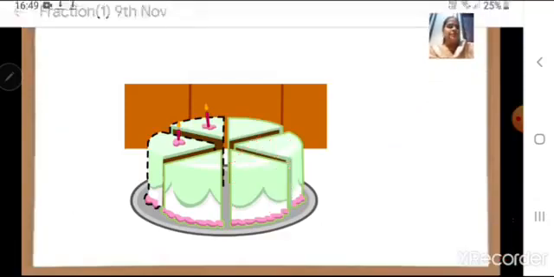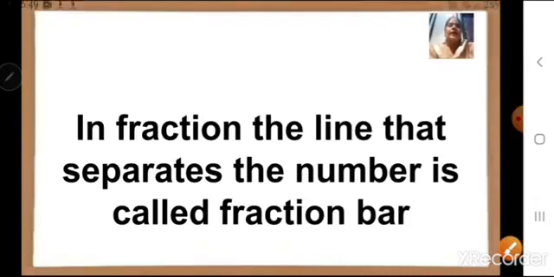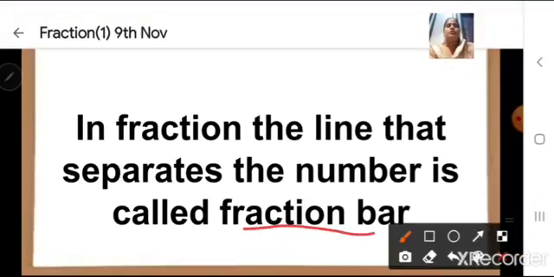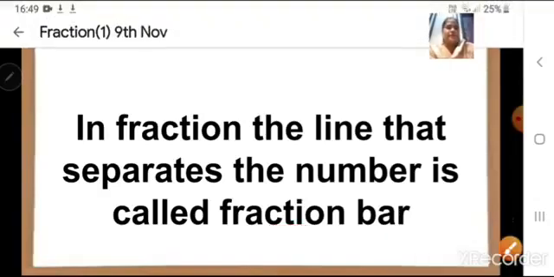Now children, in a fraction, the line that separates the numbers, right? We are separating 2 numbers. We are writing one number up and one number down. So that line is known as the fraction bar. Okay, it is known as fraction bar.